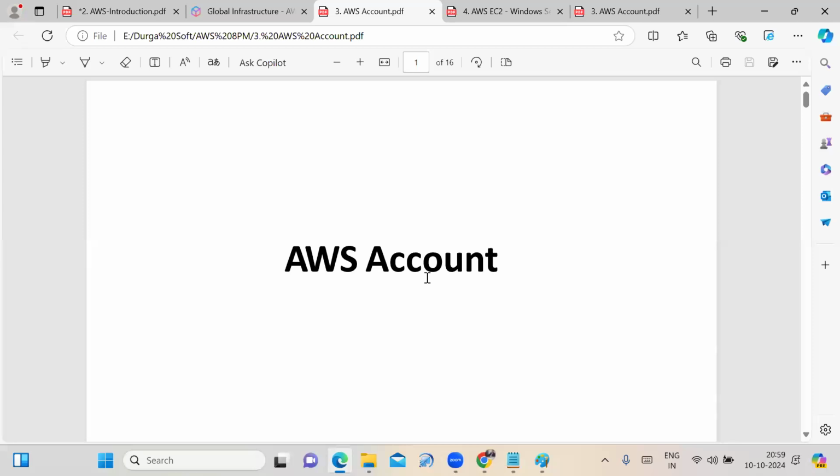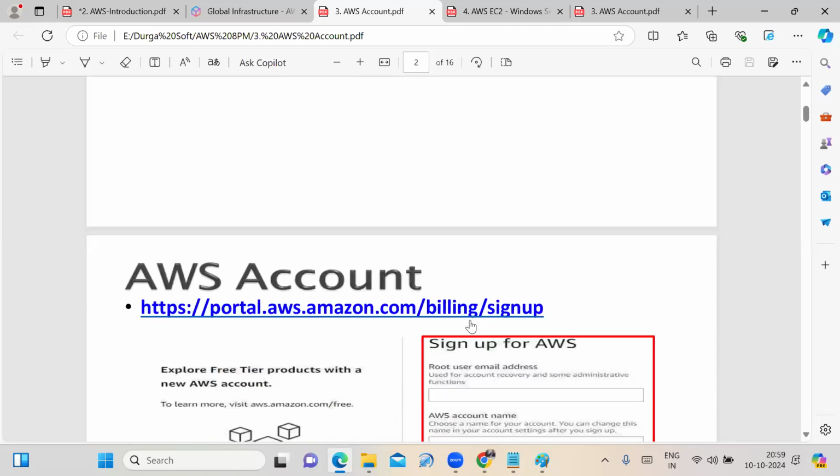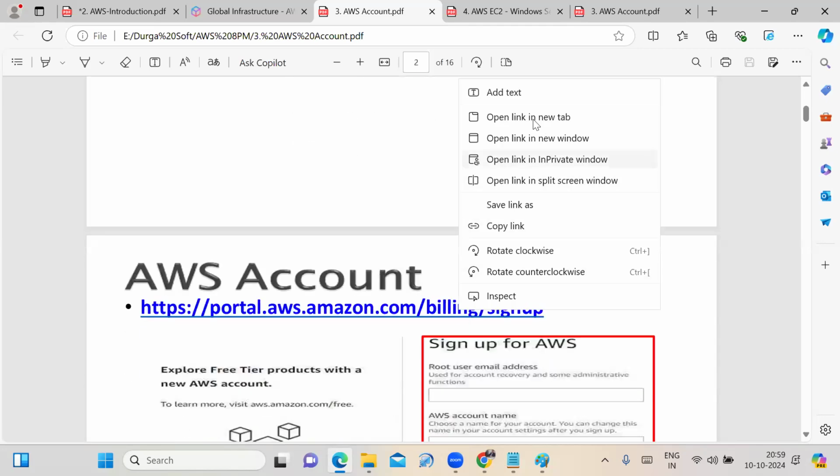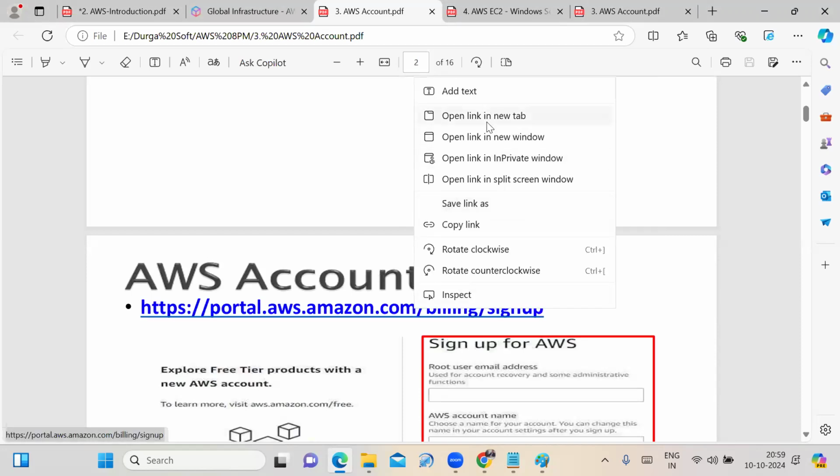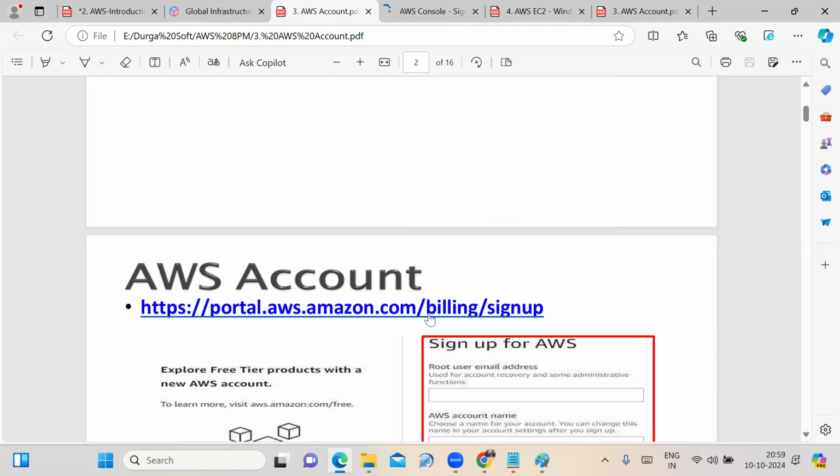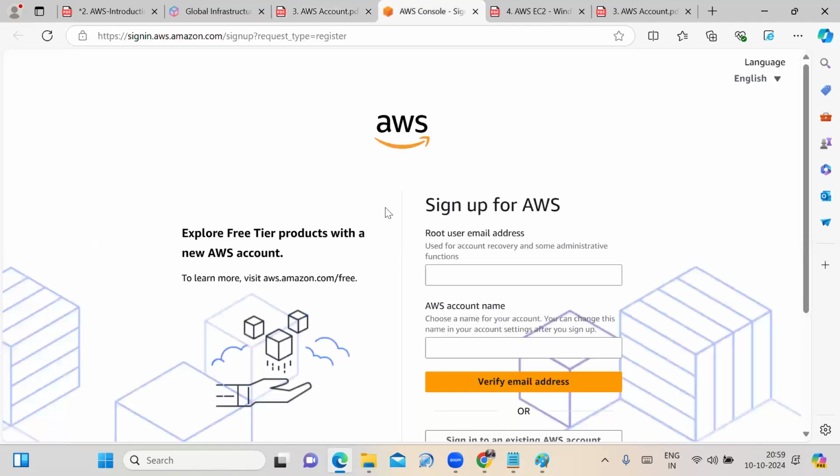To create your AWS free tier account, you can click on this link. I'll send you the material once you register for the course. In this, whatever mail ID you have, the root user mail ID, you have to enter it.